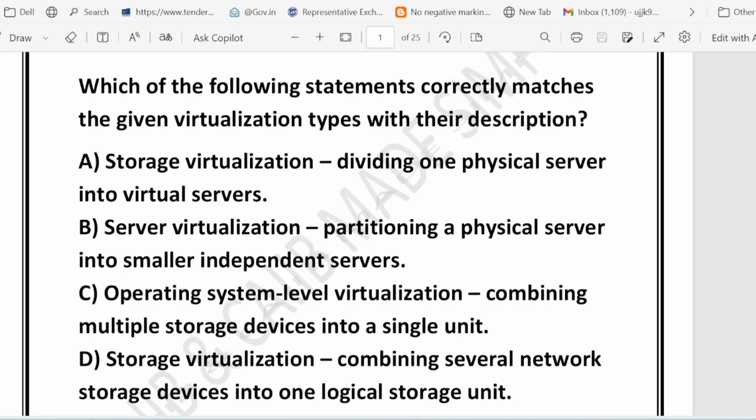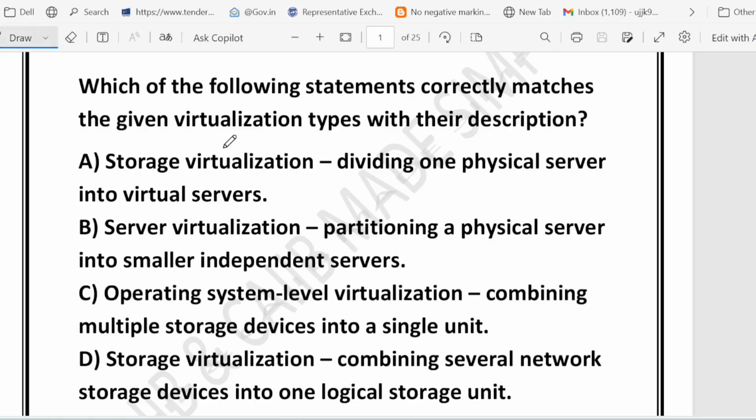We have four options. Option A, storage virtualization, dividing one physical server into virtual servers. Option B, server virtualization, partitioning a physical server into smaller independent servers. Option C, operating system level virtualization, combining multiple storage devices into a single unit. Option D, storage virtualization, which means combining several network storage devices into one logical storage unit. So let's check them one by one.